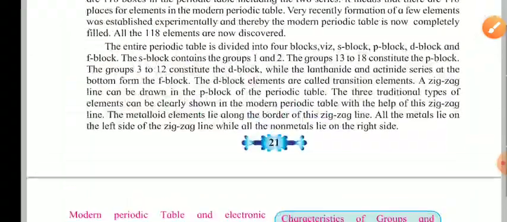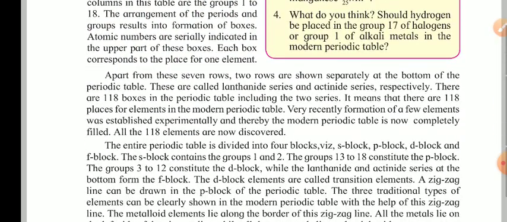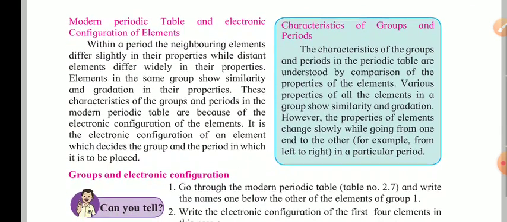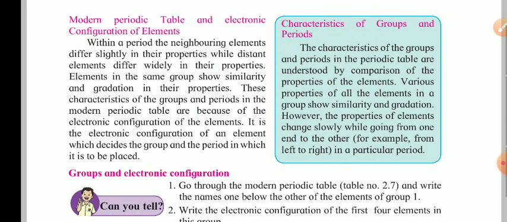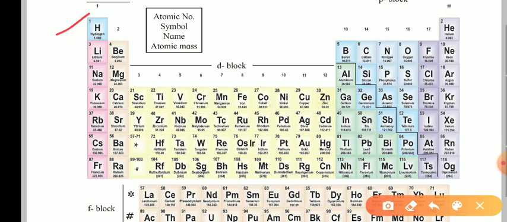Now if you see the back part of this long form structure of the modern periodic table that we have already discussed, we will now see the modern periodic table and the electronic configuration of elements. When we talk about electronic configuration, the elements placed in the same group, like hydrogen, lithium, sodium, potassium, rubidium, cesium and francium, will all show similarity in their electronic configuration.